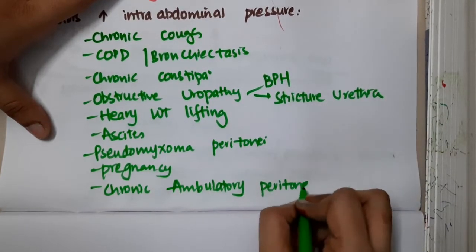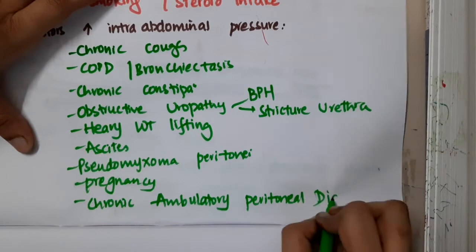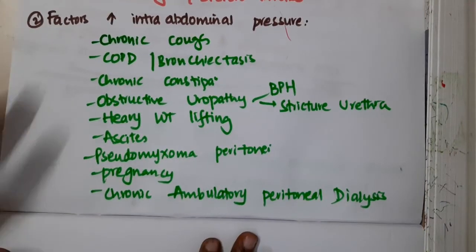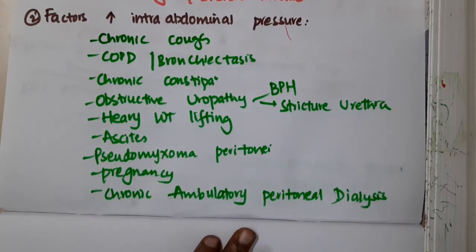So all these will increase the intra-abdominal pressure.